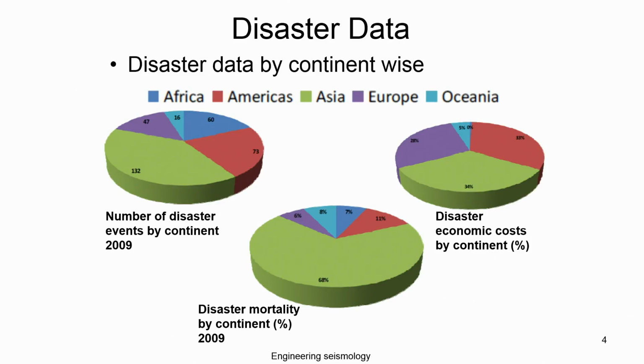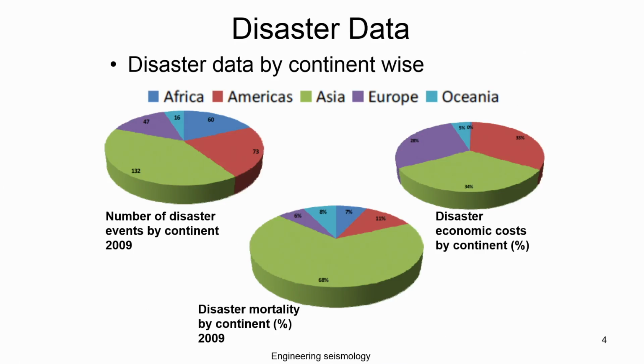If you look at the economic loss, the same number of events which cause more deaths in Asia, the Asian continent has only 34% of the economic loss. America has basically 33%, the US is 23%, and the rest are 5% and smaller.